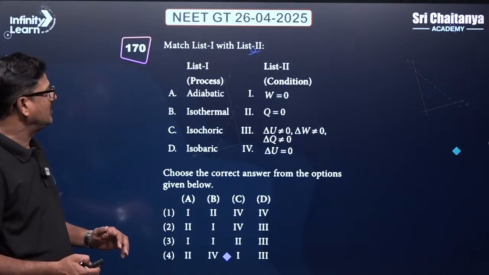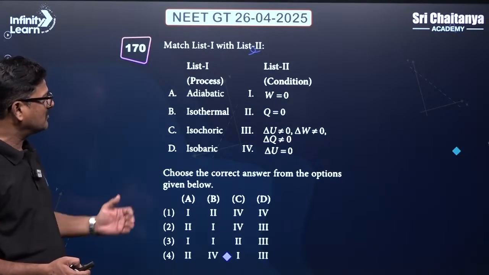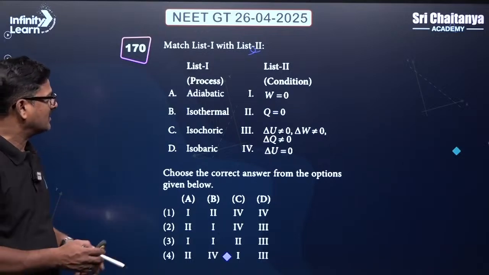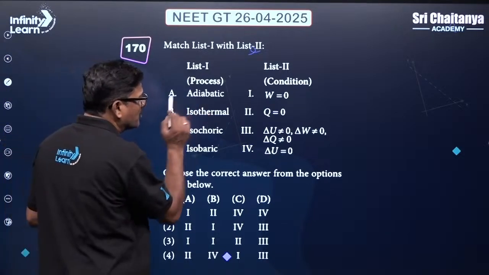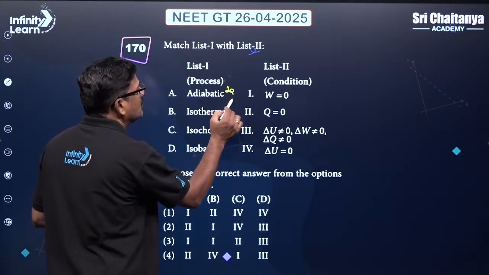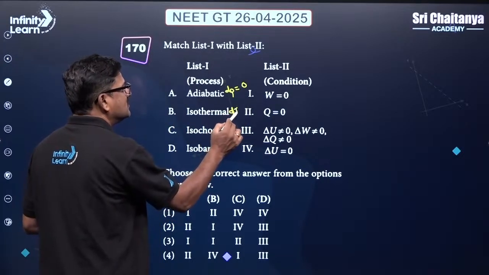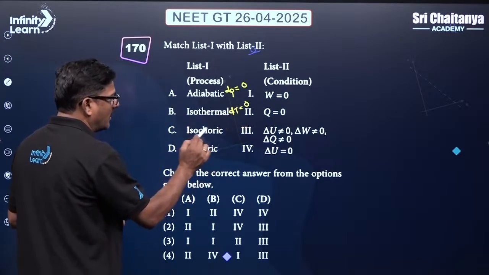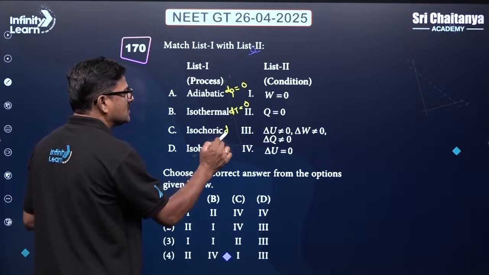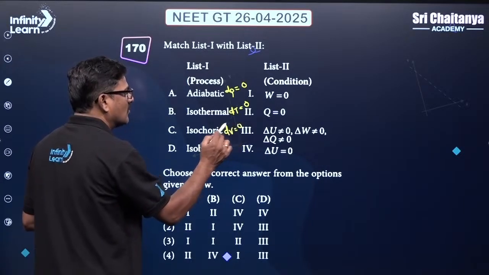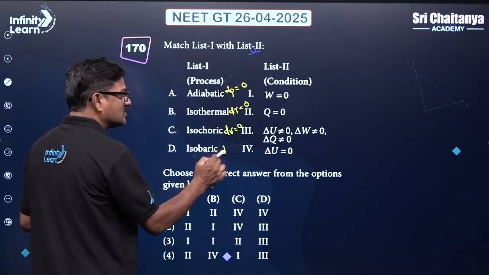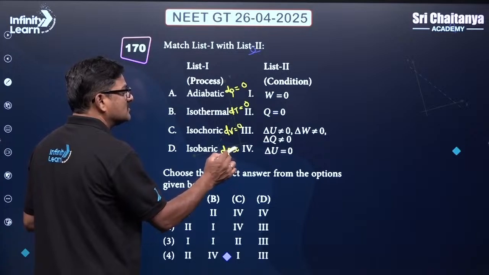Now here, adiabatic, isothermal, isochoric and isobaric. In an adiabatic process, dq is equal to 0. In an isothermal process, dT is equal to 0. In an isochoric process, dV is equal to 0. And in an isobaric process, dP is equal to 0.